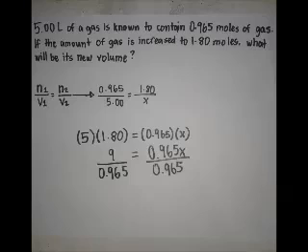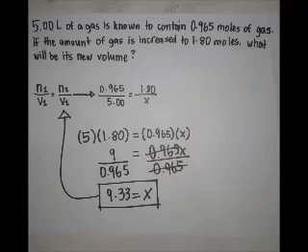Then, we do the cancellation in order to isolate x. Divide both sides by 0.965, then we will end up at 9.33 equals x. Therefore, if we raise the moles from 0.965 to 1.80, then the volume will also go up from 5 liters to 9.33 liters.